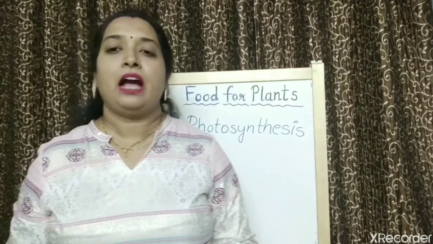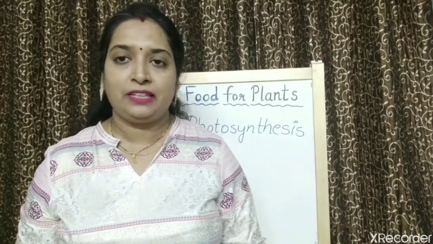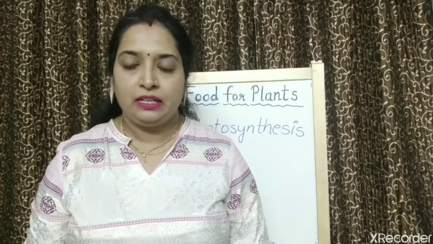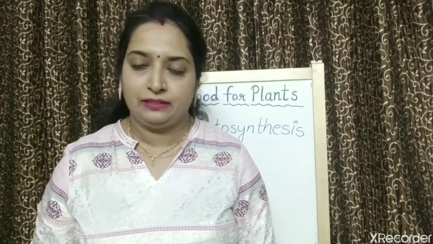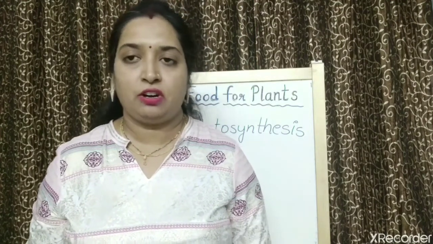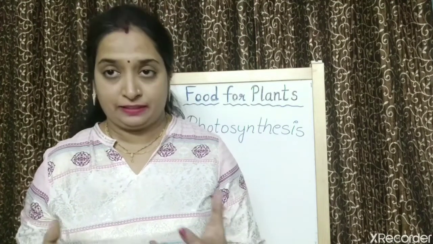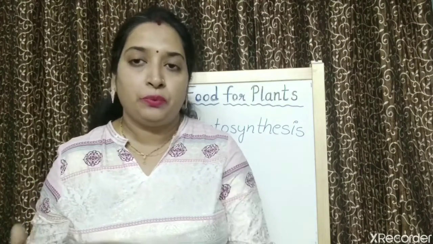Now, for photosynthesis, some things are required. Like if your mother cooks food, she also requires some raw materials, right? She needs water, vegetables, spices, right? So a few things she requires to cook food.